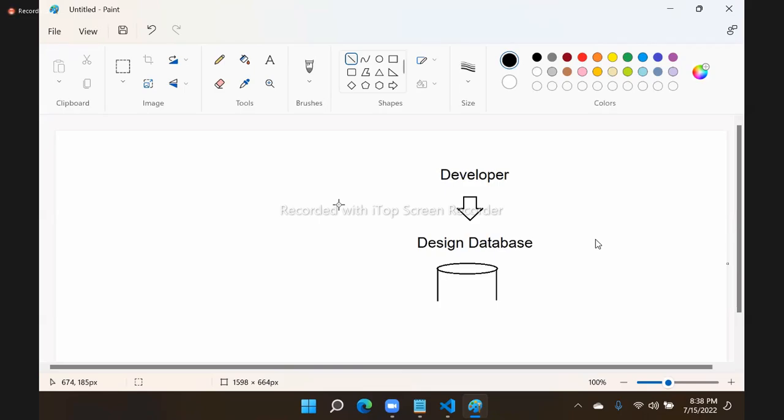Question understood? You have to design a database for a project. For that, what is the reference given to you? What do you say?